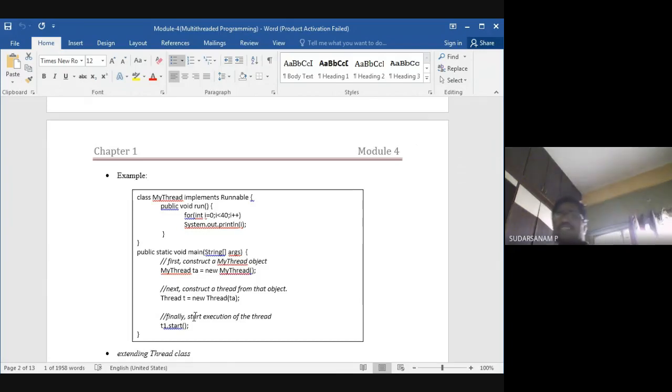Because to understand this simple program, how it is taken, how to create the object, how to initialize the object, how to start the function, that is what I have told you here.